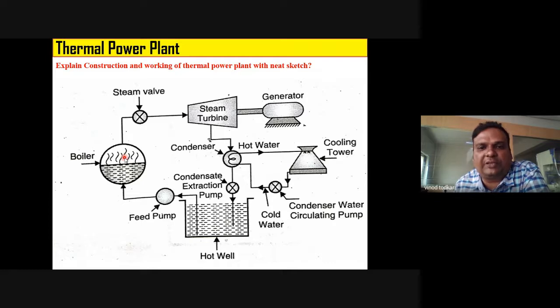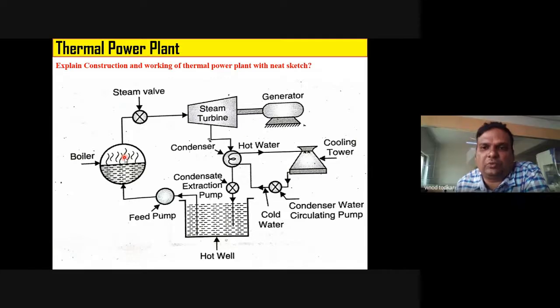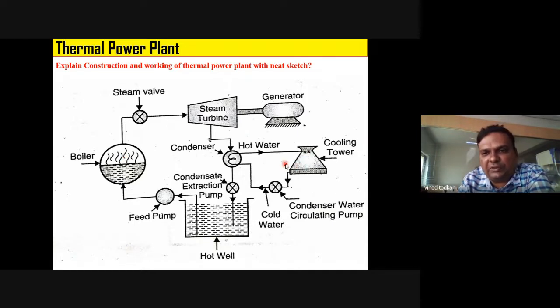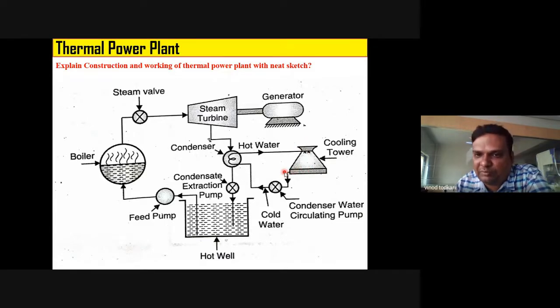Okay. What is the function of cooling tower? Hot water converts into cold water. Yes. In cooling tower, we sprinkle hot water, right? And that hot water comes in contact with cold air, which is blown from bottom to top. हा डायरेक्ट कॉन्टॅक्ट टाइप हीट एक्सचेंजर आहे. डायरेक्ट कॉन्टॅक्ट टाइप हीट एक्सचेंजर म्हणजे काय? Both fluids come in direct contact with each other. तर कोणत्या दोन फ्लुइड्स मध्ये हीट एक्सचेंज होतो रे इथे? One is air and one is water. एअर इथं खालून वरती ब्लो होते. Air is blown from bottom to the top.